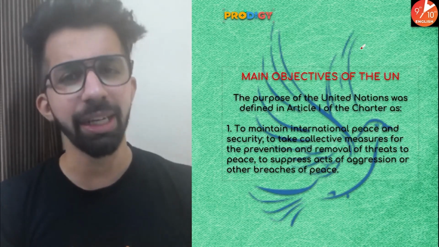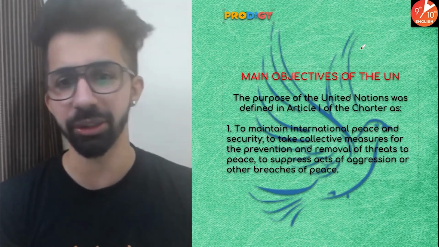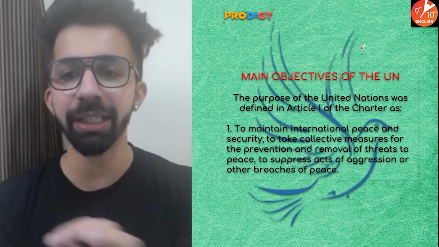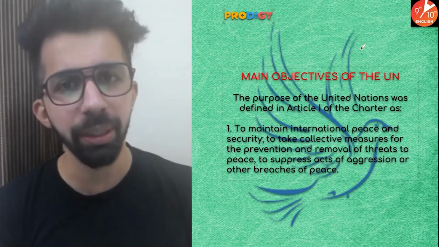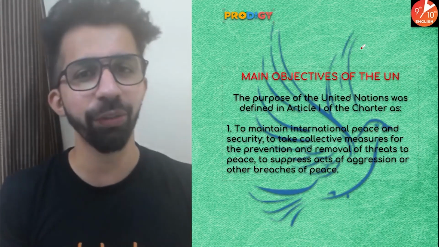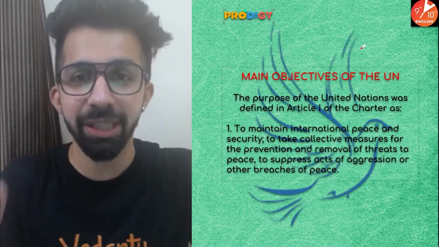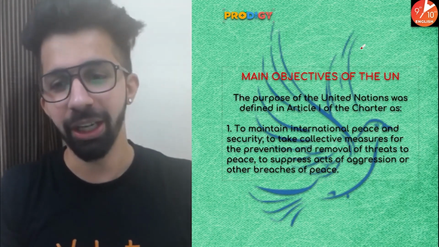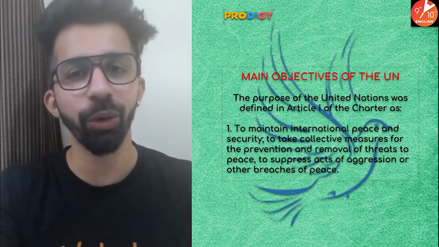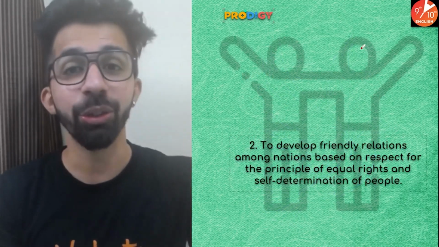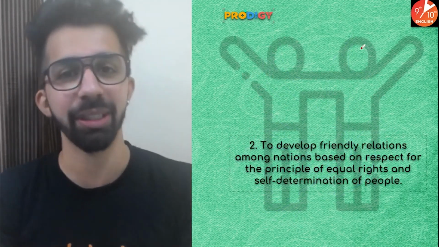So guys, let's understand the main objectives of United Nations. The very first one, to maintain international peace and security. Simple as that. So the very first objective of United Nations is to avoid warlike situations and to establish peace in the world. If peace is established, it will avoid warlike situations. Second, to develop friendly relations among the nations.